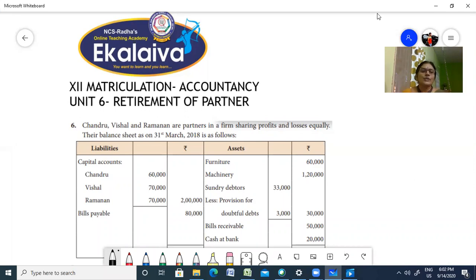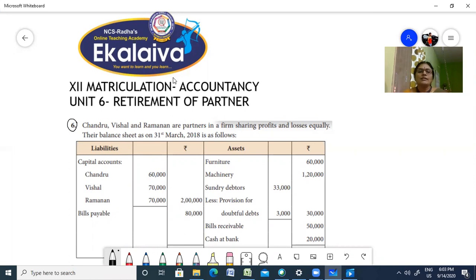Today I'm going to teach you exercise problem number 6. We have been learning how to revalue the assets and liabilities of the partners when a partner wants to retire from the firm. Now here we are with another problem.